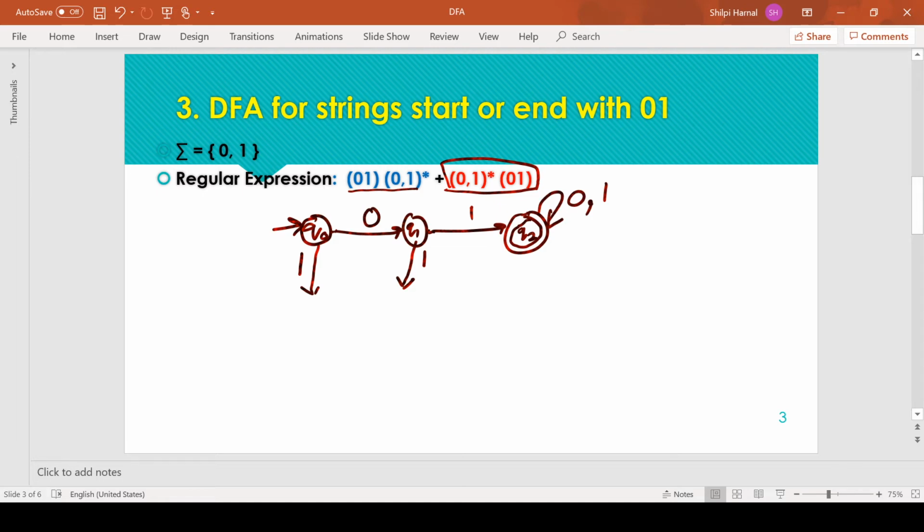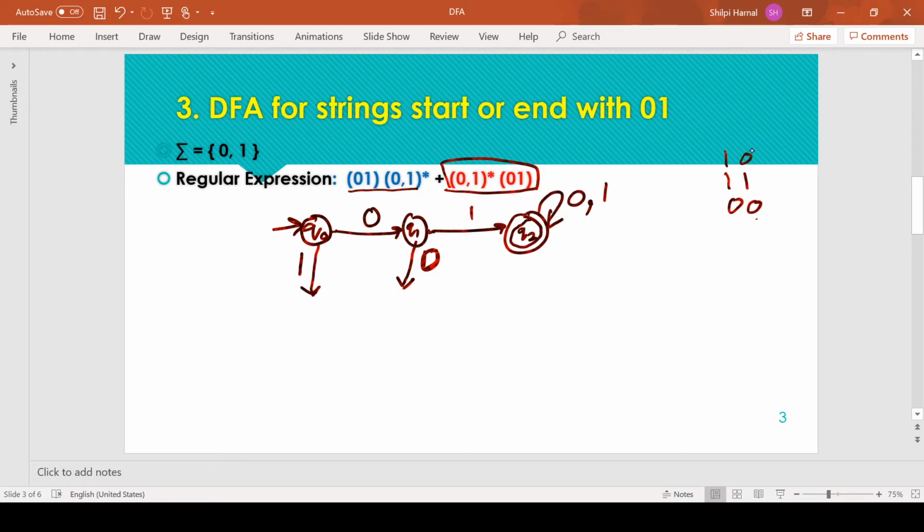Okay, so now we need to keep track of the, sorry, this is 0. If we are getting 0 at Q1, that means the string has started with 00, not 0 1. So checking for the ending constraint, the string could have the initial symbol as 1, or the string could have 00 as the starting symbols. Okay, so this can be the starting option, or 10 can be the starting option, but not 01.